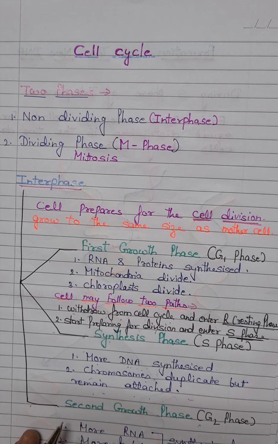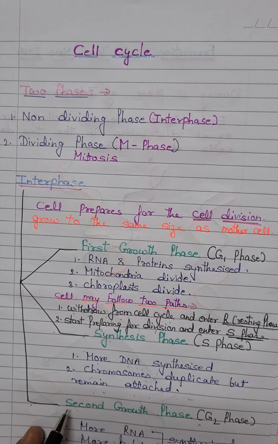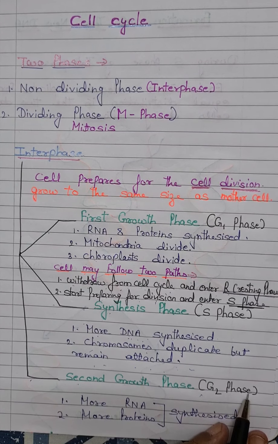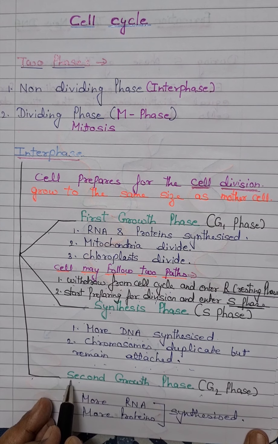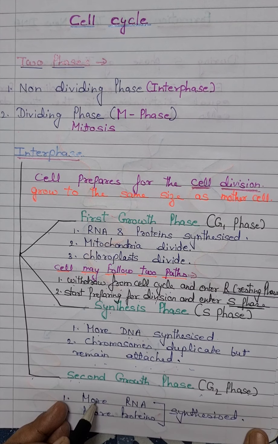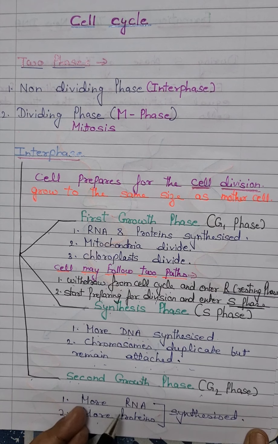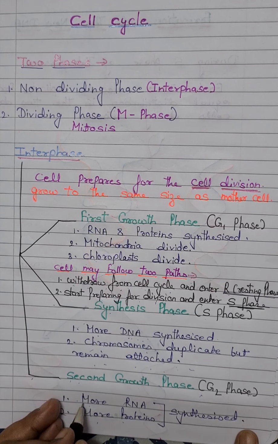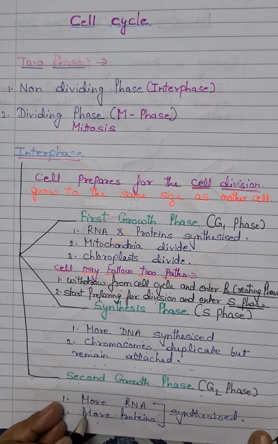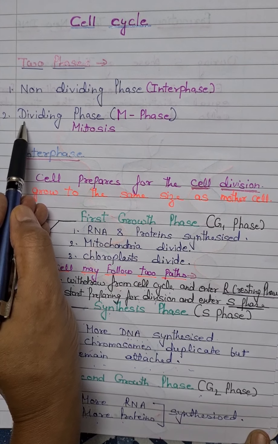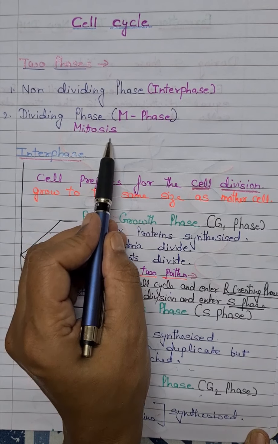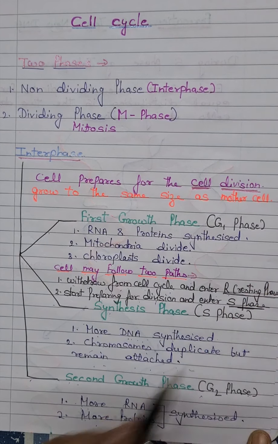After the synthesis phase comes the shortest phase of the interphase, that is the second growth phase, or we call it the G2 phase. In this phase, if the cell requires more RNA and proteins, then these are synthesized. Otherwise, the cell is ready for division, and as it is ready, it will enter the next phase of the cell cycle, that is the dividing phase or mitosis, which we are going to discuss later.